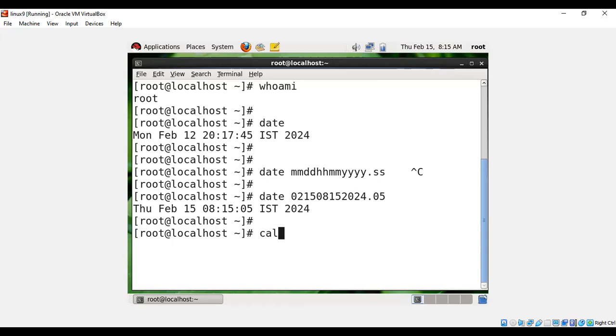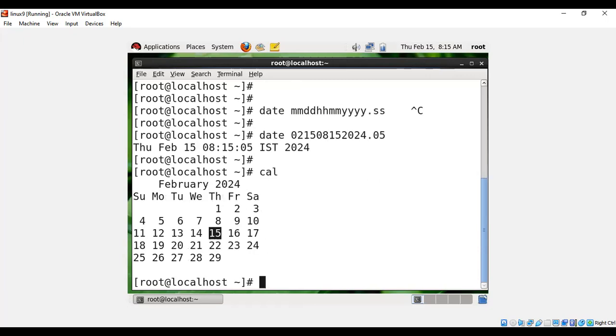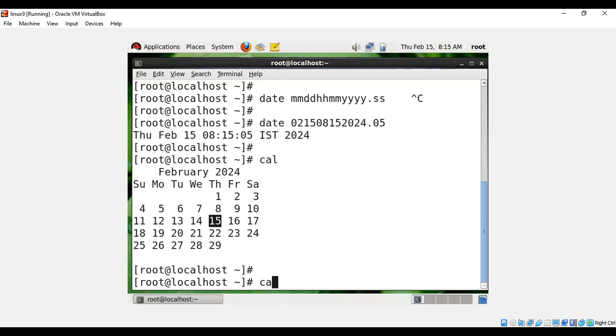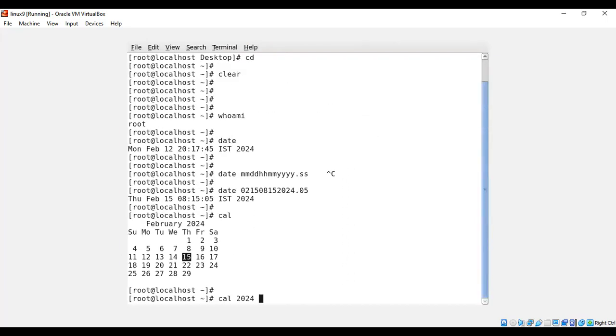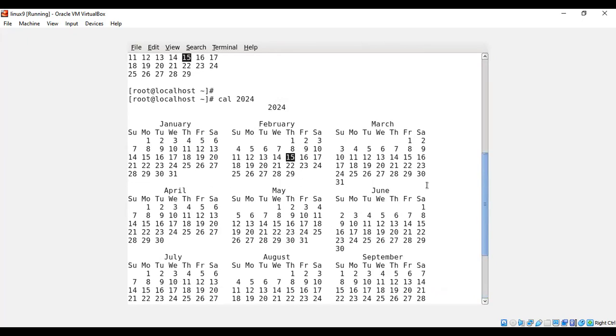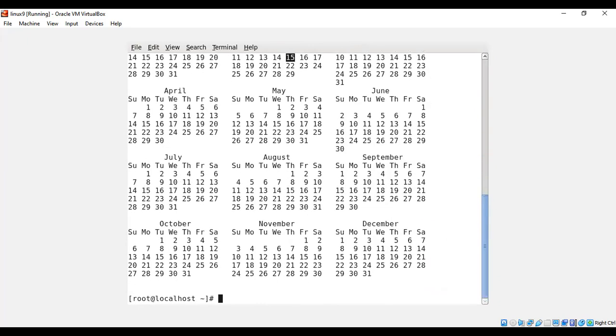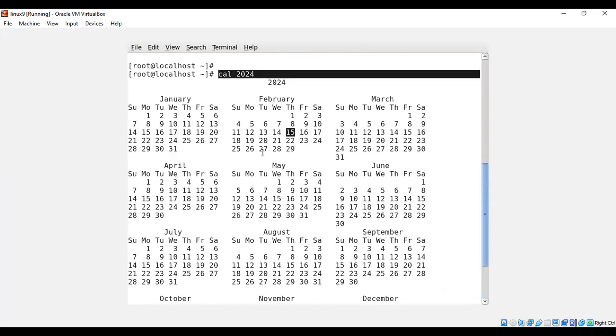So the next one is cal and enter. It shows the present month calendar. If you wanted to see the entire year's calendar, you have to go for cal 2024. I just reduced the font because we get lengthy output here. See here, I have run the command cal 2024, which displays the entire year calendar.